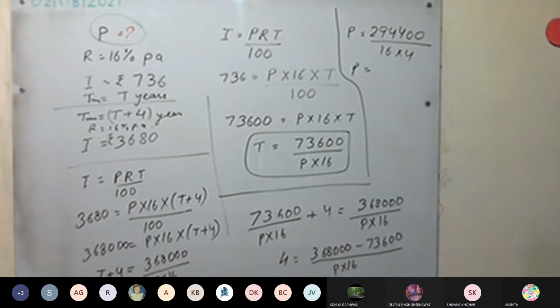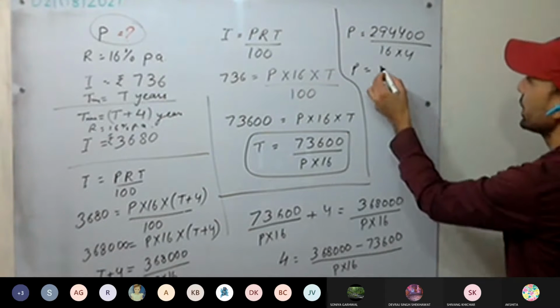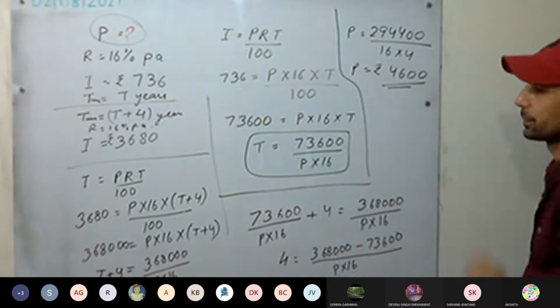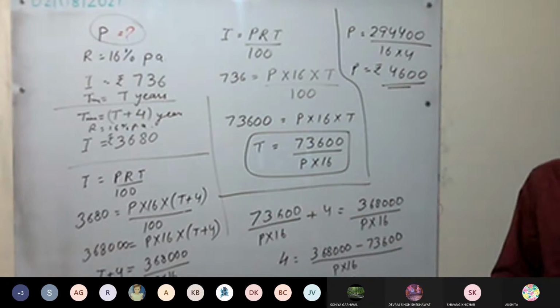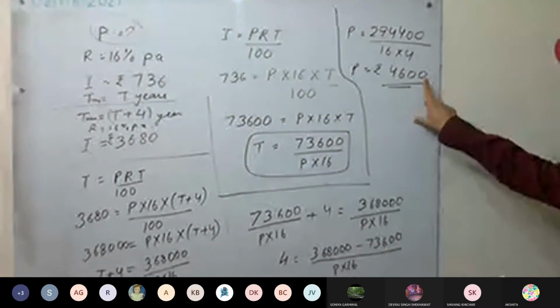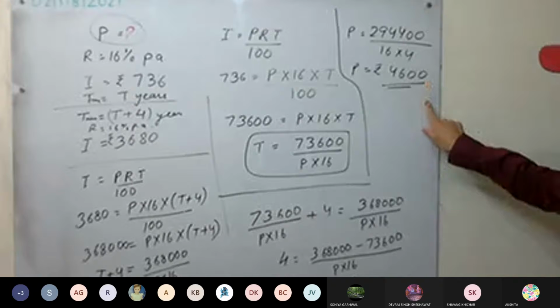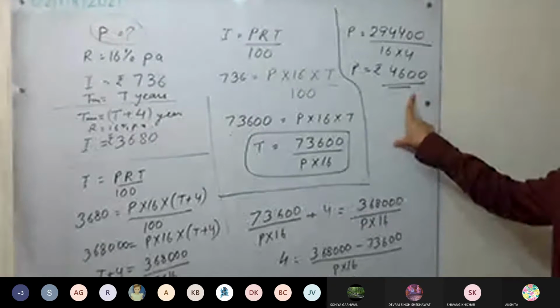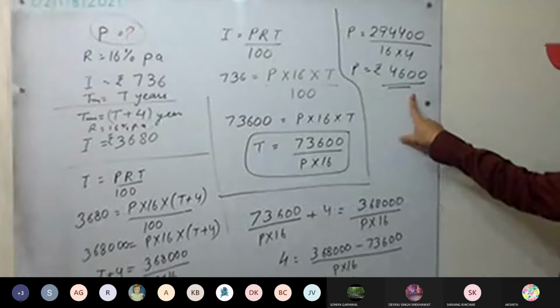Divide it. So it will be rupees 4600. Are you getting the same thing? 4600.